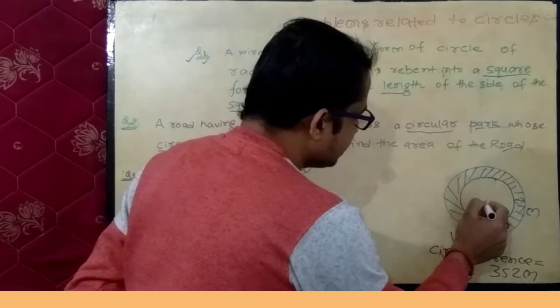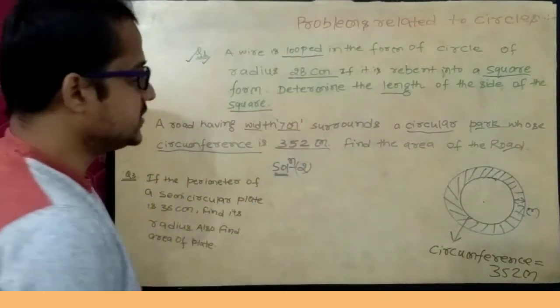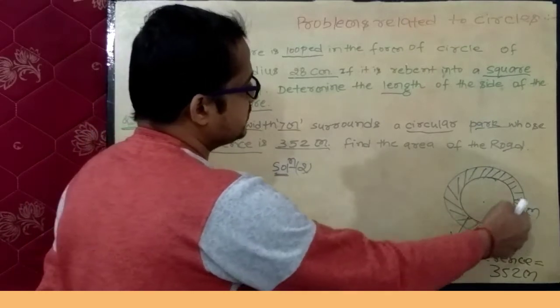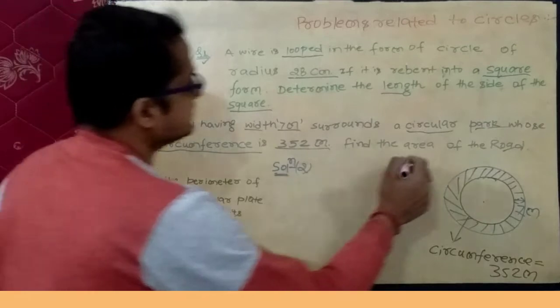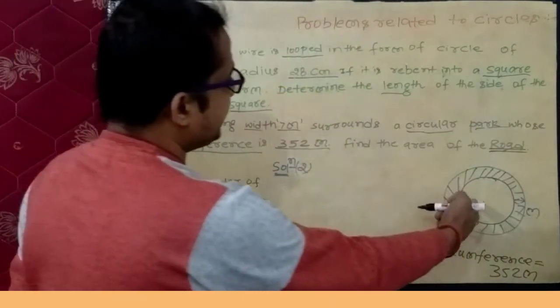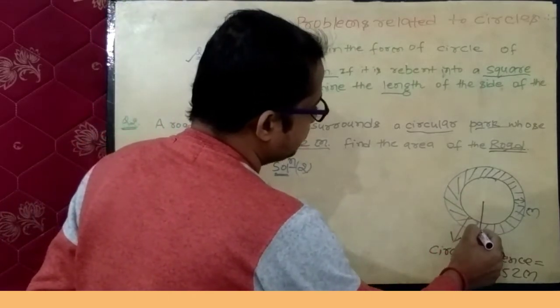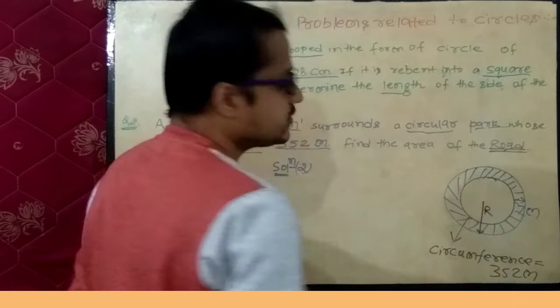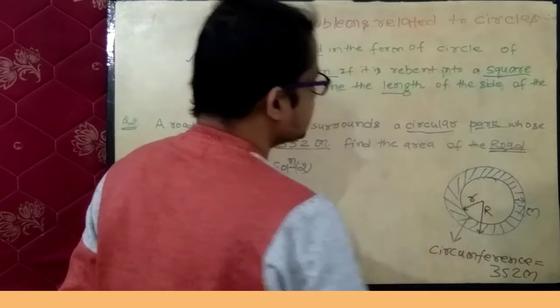Simply if you visualize, then this is in the form of a ring. Now you have to find out the area of this ring, and this area of the ring is nothing but the area of this road. So in order to find out the area of the ring, first of all you should know this capital R and this small r.